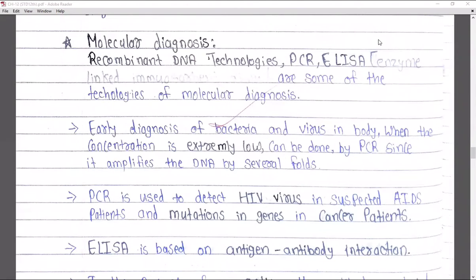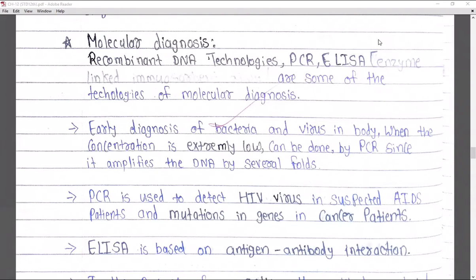Today we are going to see 12th science biology, chapter number 12, that is biotechnology and its application. We have completed several topics of this chapter, and today we are going to see one of the important topics of this chapter, and that is molecular diagnosis. So let's start with today's lecture.